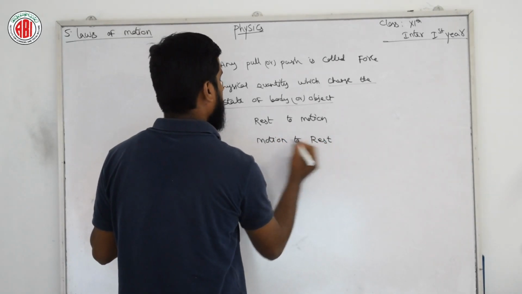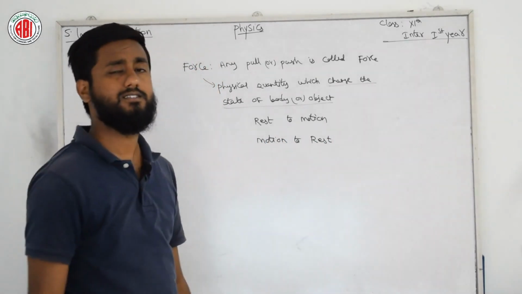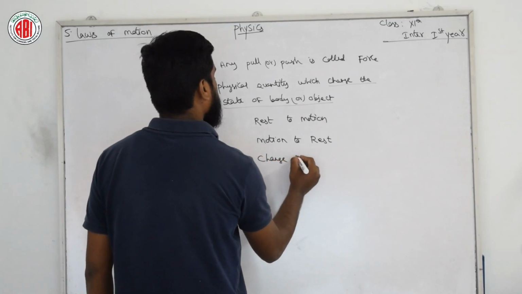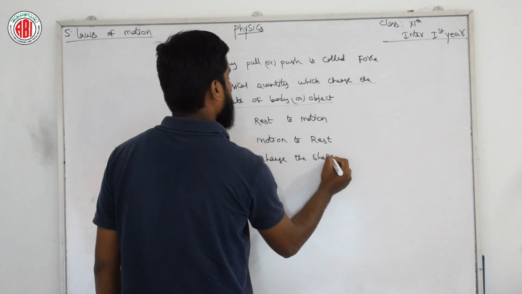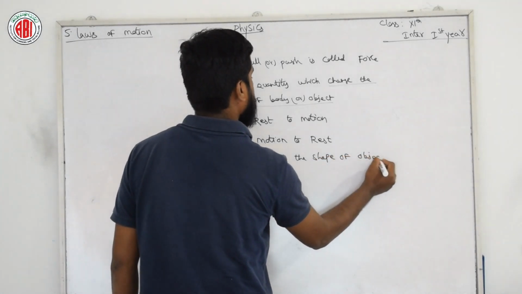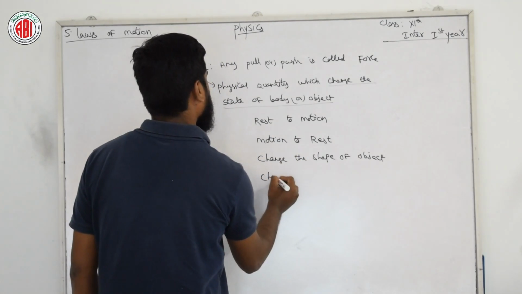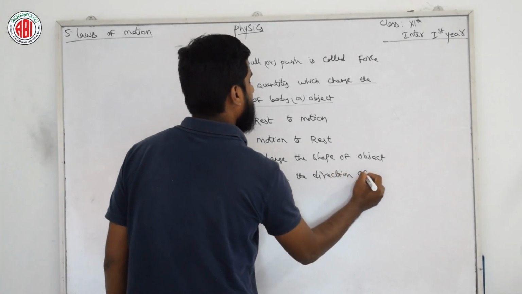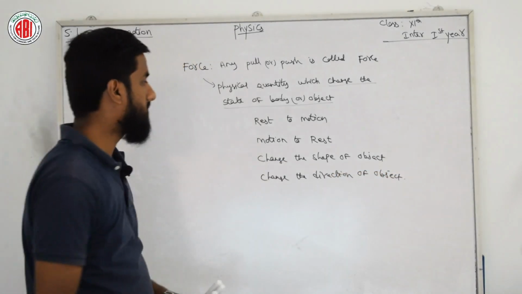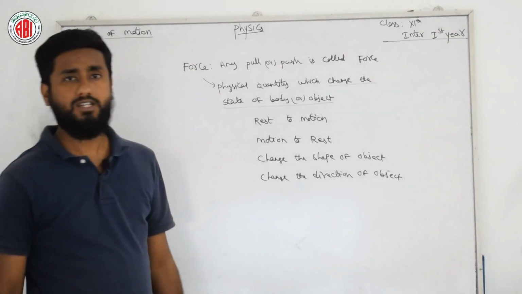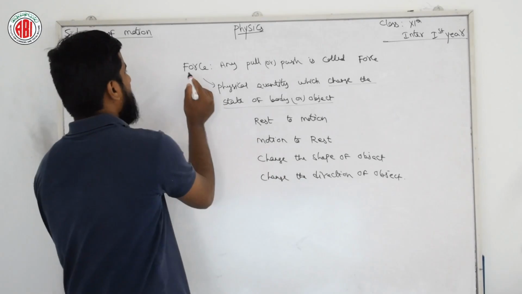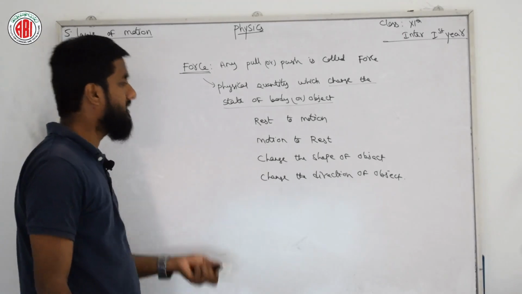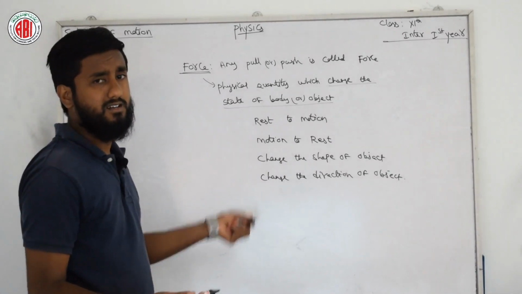These two things. And one more important thing which we already came across in our 8th class physics: it can change the shape of an object. Force can change the shape of an object. One more thing force can do: it can change the direction of an object. These many things force can do. So this is the basic related to force. For force we have a lot of definitions in different materials and study material. This is enough, that is the basic thing to know about force. If you want, you can copy down and remember this also.